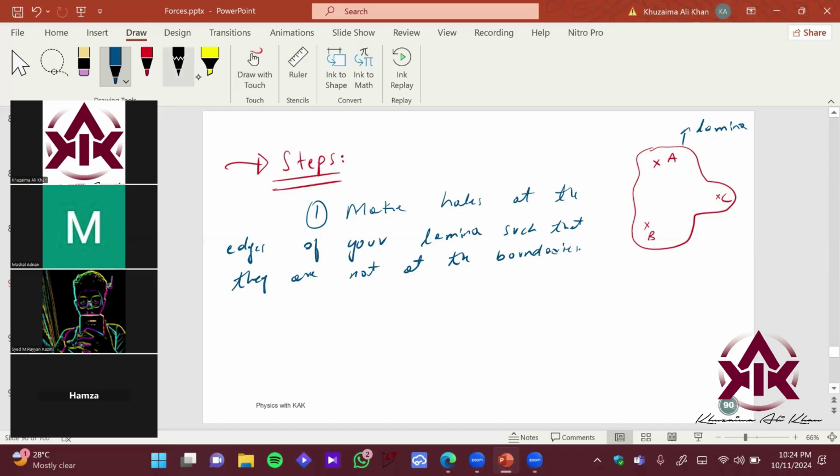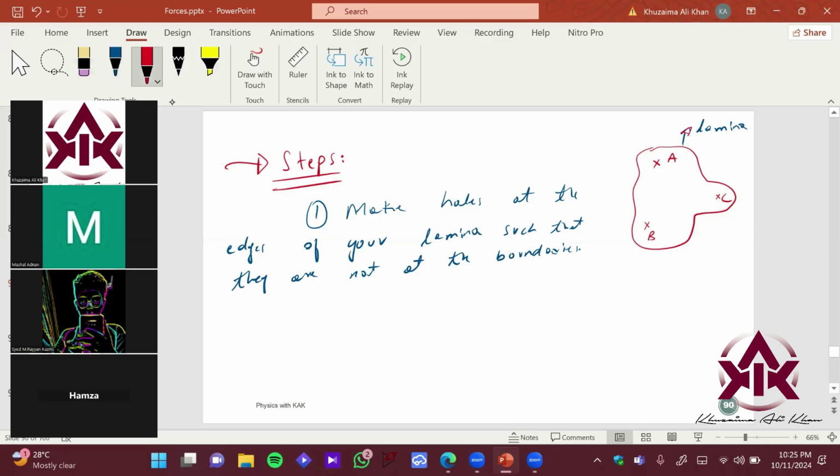Imagine if you make a hole here. If you hang your lamina on your retort stand, this would break out your lamina, right? So you want to make sure they are at the edges, but not close to the boundary, such that your lamina does not tear off, right? Okay.